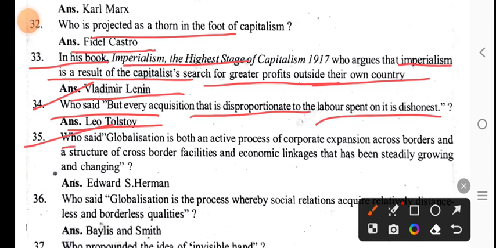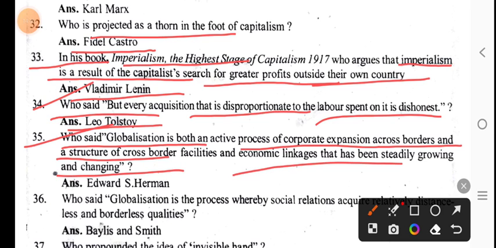Who said globalization is both an active process of corporate expansion across borders and a structure of cross-border facilities and economic linkages that has been steadily growing and changing? Edward S. Herman.